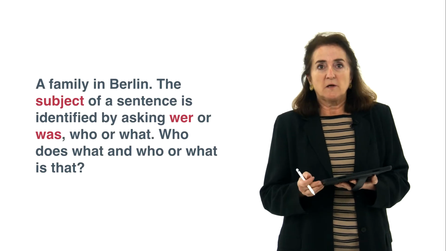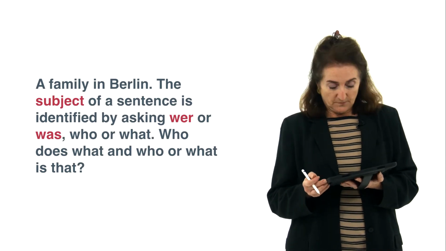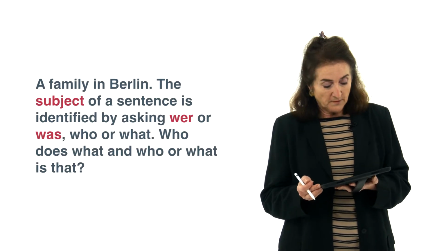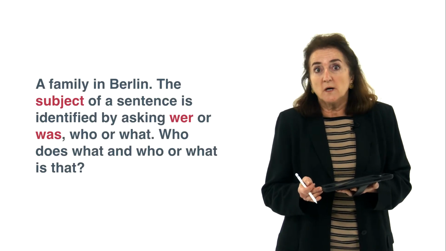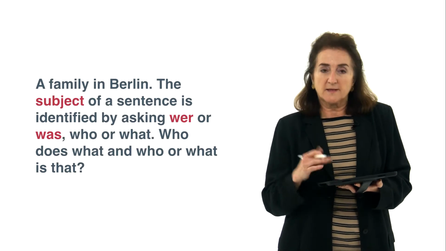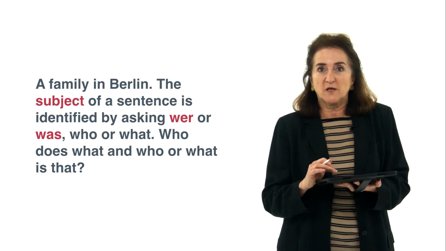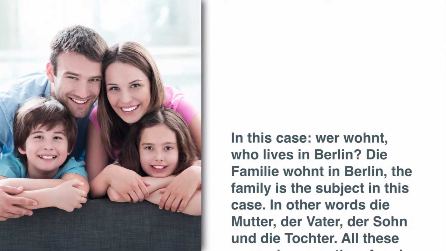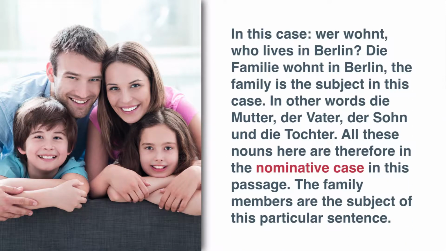So, a family in Berlin, and the subject of a sentence is identified by asking wer or was, who or what, who does what, and who or what is that. That's how one finds the subject element in a sentence. In this case, wer wohnt, or who lives in Berlin? Die Familie wohnt in Berlin. The family is obviously the subject in this case.